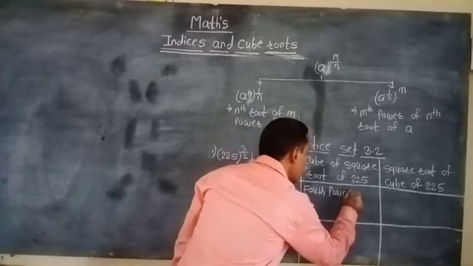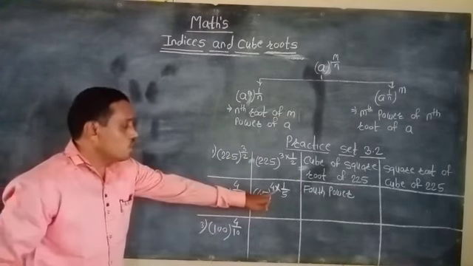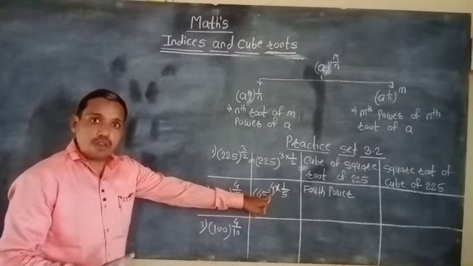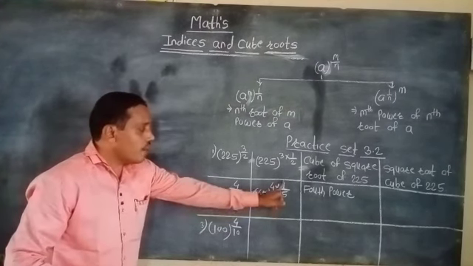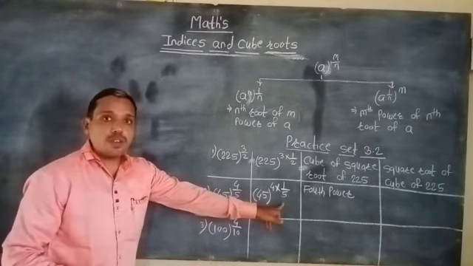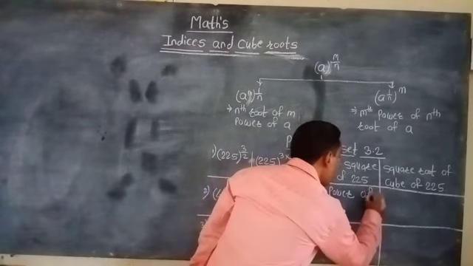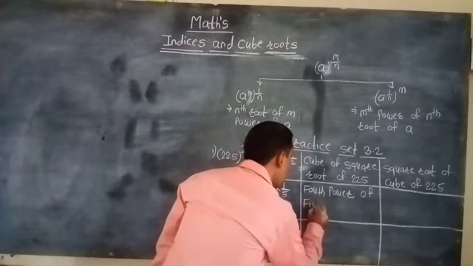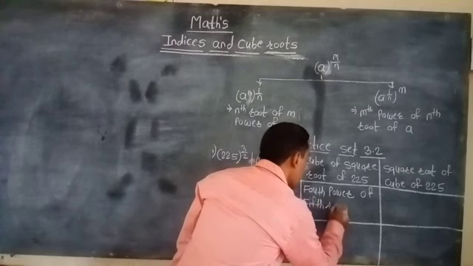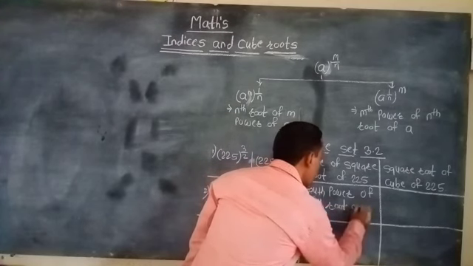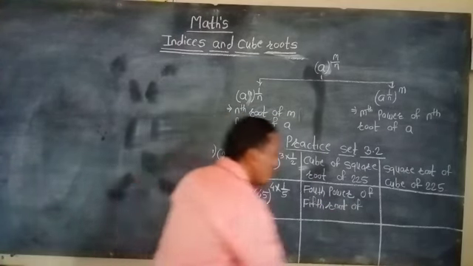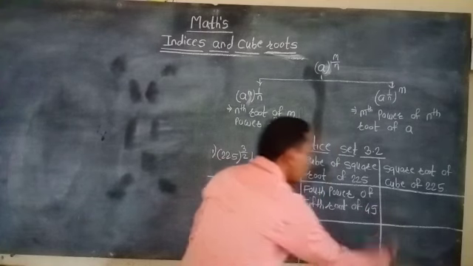fourth power. We use the fourth power first, and then 1 by 5, that means the fifth root. The fourth power of the fifth root of 45.